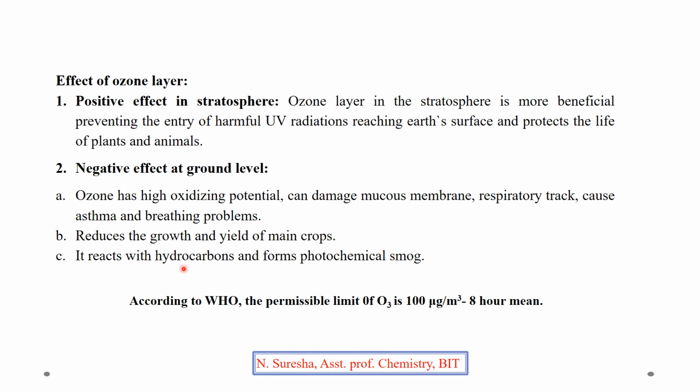It reacts with hydrocarbons and forms photochemical smog. If the concentration of ozone is high at ground level, in the presence of oxides of nitrogen and sunlight, it will form photochemical smog. In photochemical smog, the main component is PAN, peroxyacetyl nitrate, which is highly dangerous. It causes asthma, bronchitis, etc. So these are the positive and negative effects of ozone: the positive effect in the stratosphere and the negative effect in the troposphere at ground level.